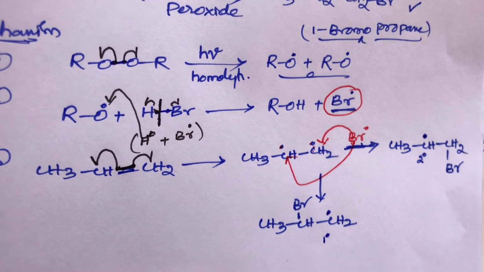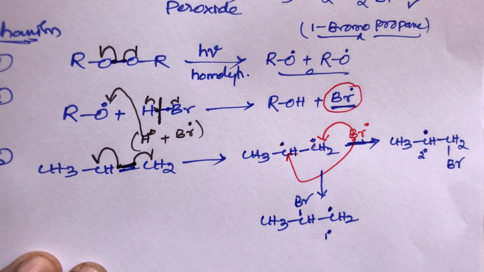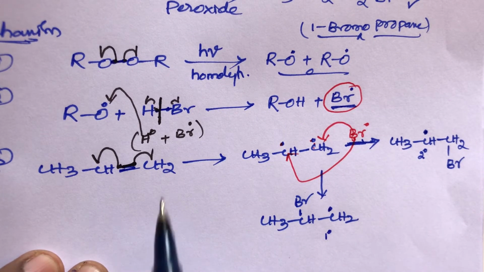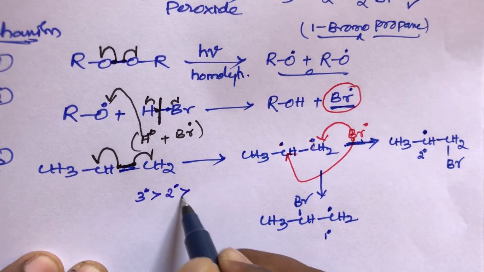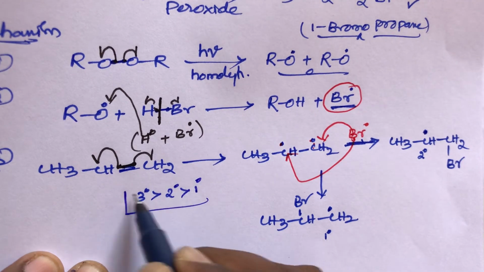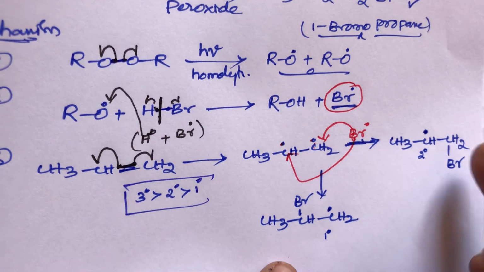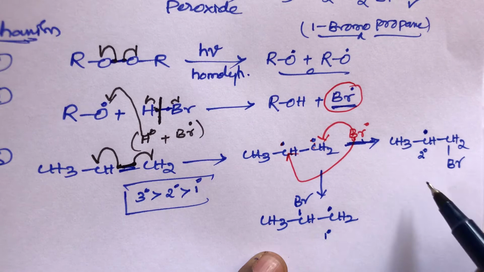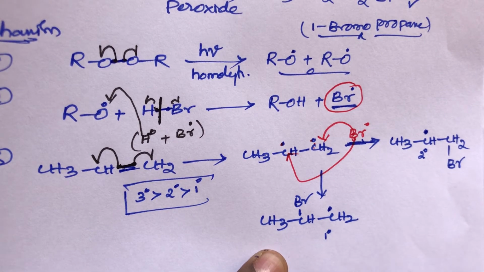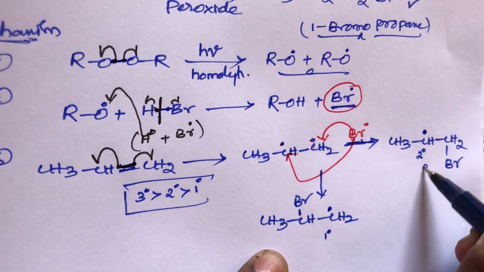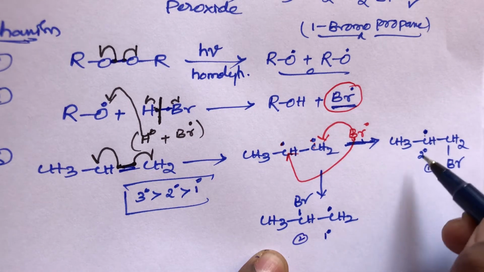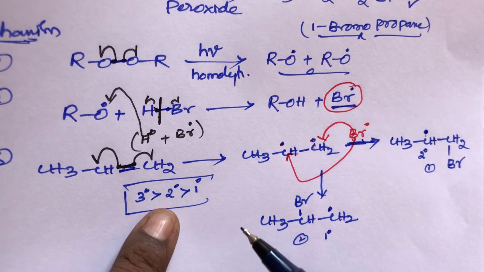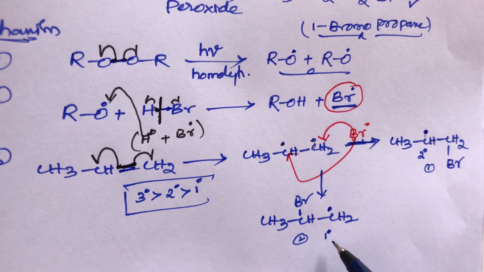Out of these two, which one is more stable, student? We know the stability order of free radicals: tertiary is more stable than secondary, which is more stable than primary free radical. So out of these two intermediate products, that is product 1 and product 2, which one is the best product? The first compound has a secondary free radical. Secondary free radical is more stable than primary free radical.